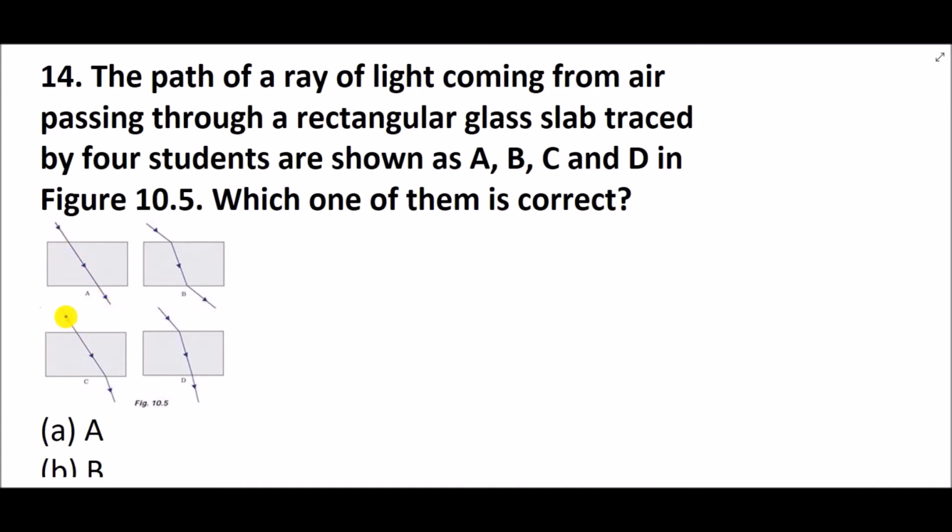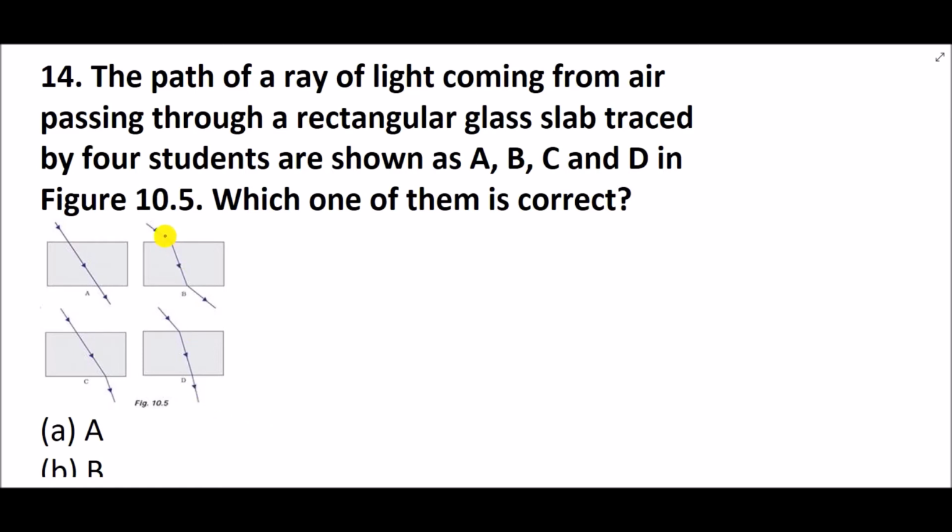In C, the ray is not bending towards the normal when it is coming from air to the glass slab. So this is also ruled out. D is also ruled out because when the ray is going out from glass to air, it should move away from the normal.